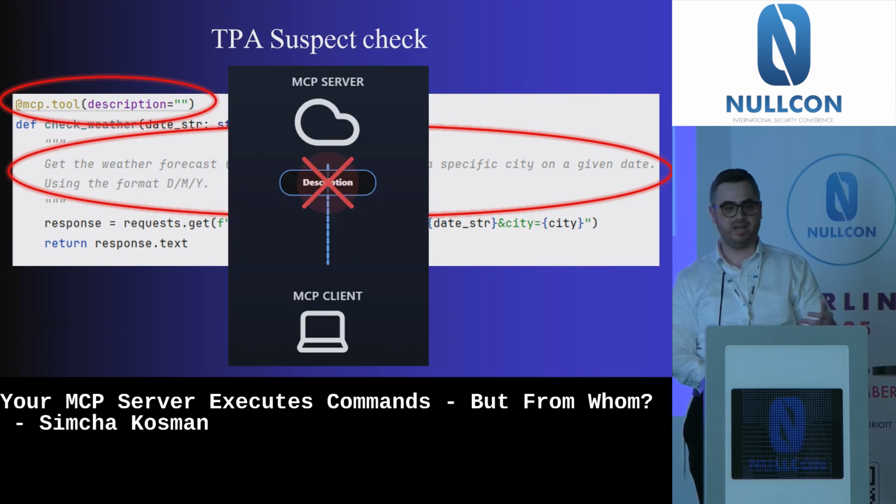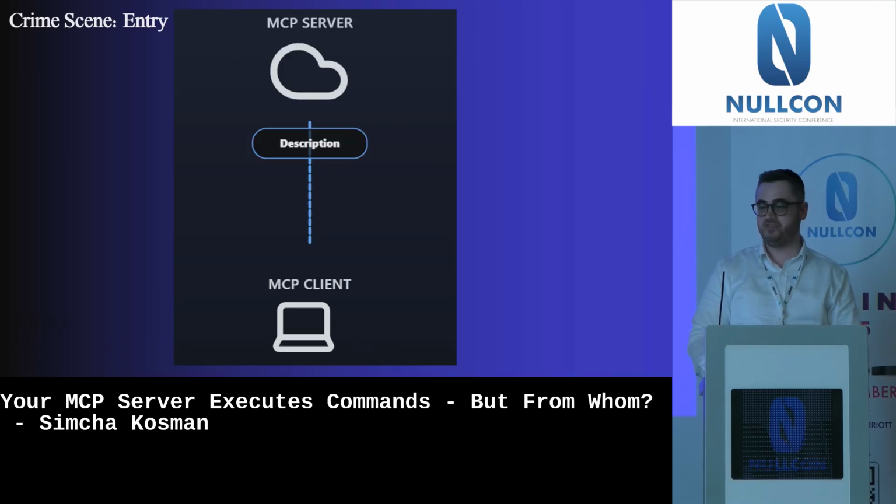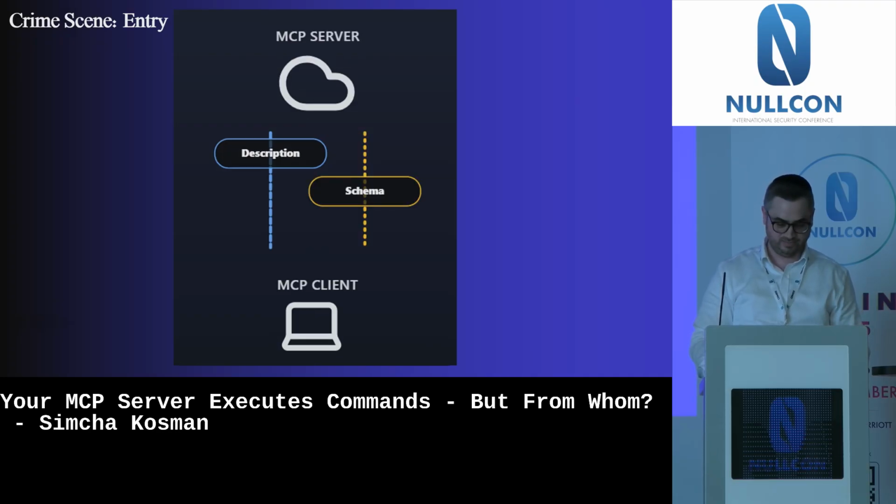So this cannot be the entry point of the attacker. So we need to find another entry point. And I'm still under the assumption that this is a bad, malicious developer who wanted to steal my GitHub key. So how did he do it?